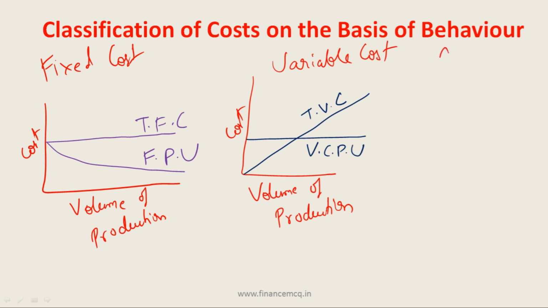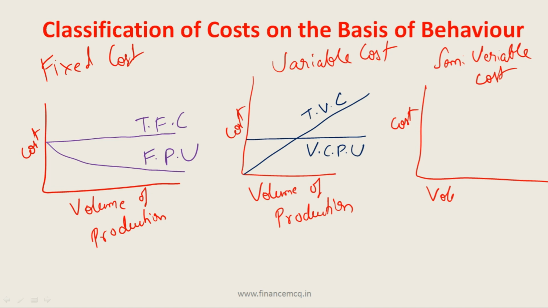Now let's plot semi-variable cost in the graph. Here again cost is on the x-axis while volume of production is on the y-axis. So as we have seen that friends, there is no fixed pattern of behavior of semi-variable cost. So it will be in a haphazard manner, like for sometimes it will remain constant, again it will increase, then it will remain constant, again it will increase. So there is no fixed pattern for semi-variable cost. So I hope that this concept of fixed cost, variable cost and semi-variable cost is clear by this explanation.